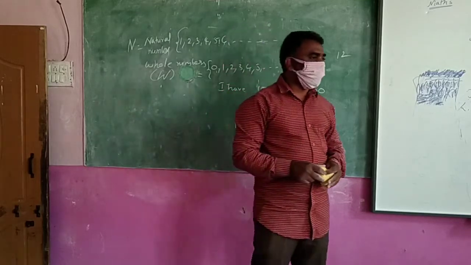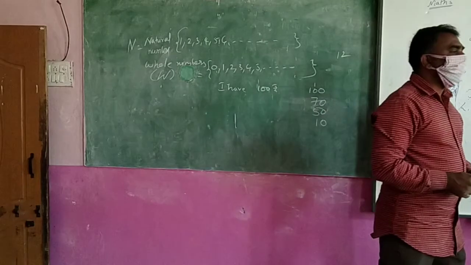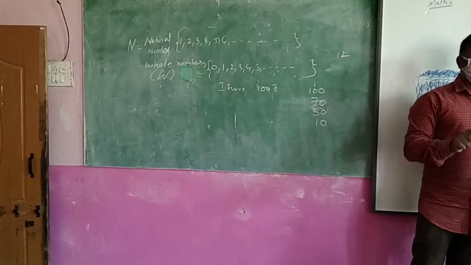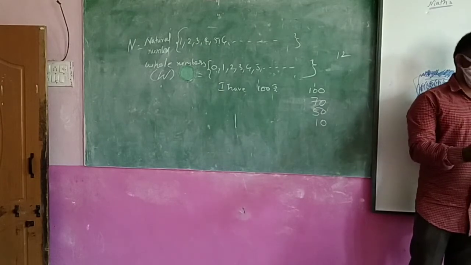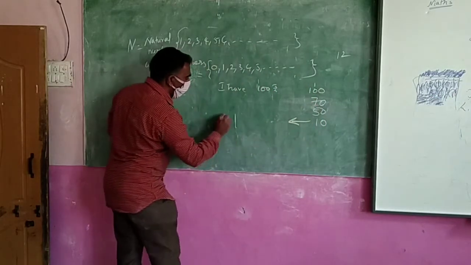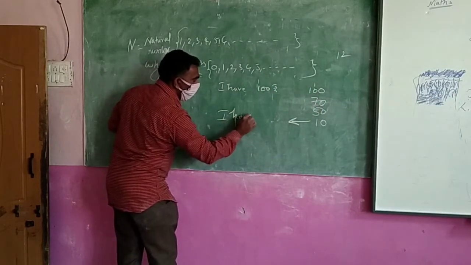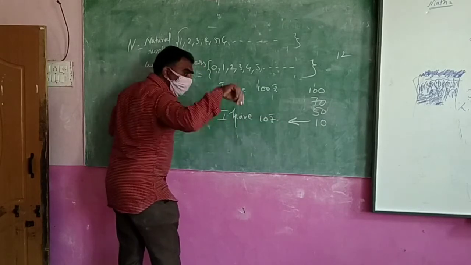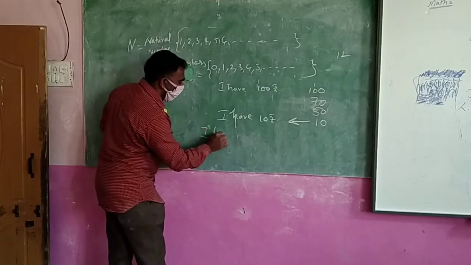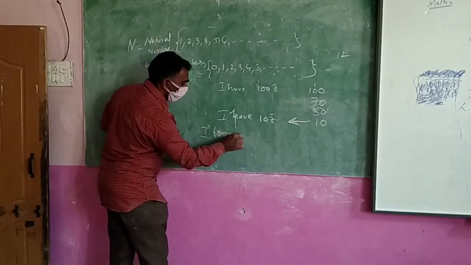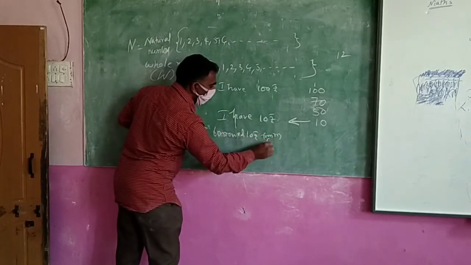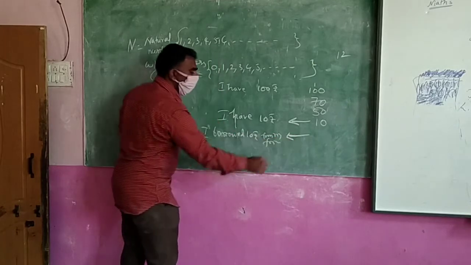What should we say? You have to say the truth. What will you say as truth? I borrowed 10 rupees from my friend. You will say, I borrowed 10 rupees from my friend. Okay. So up to yesterday, what sentence were you going to say to your father? I have 10 rupees. But today what are you saying? I borrowed 10 rupees from my friend. This you have to say compulsorily.